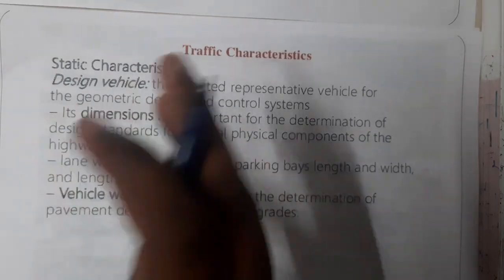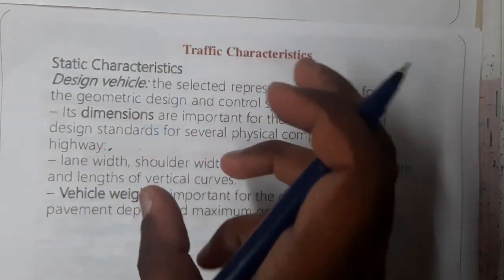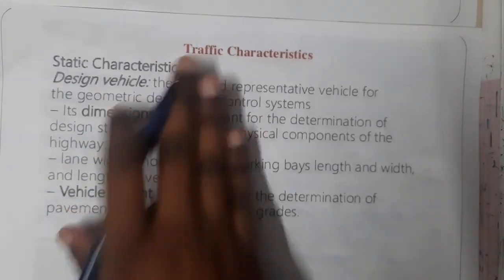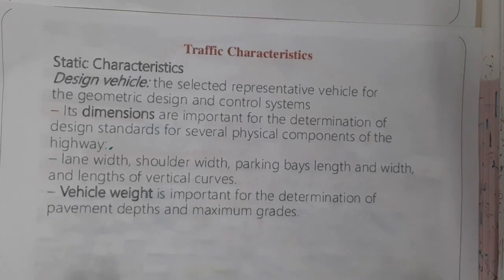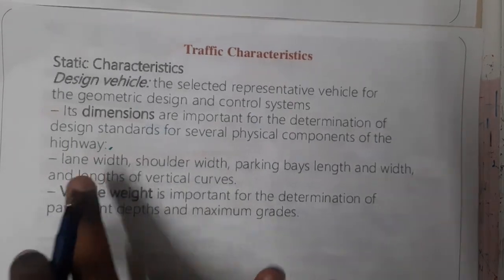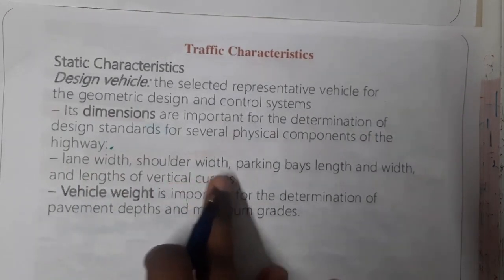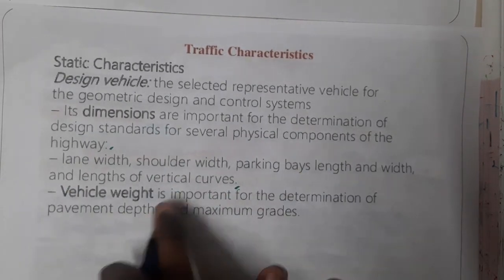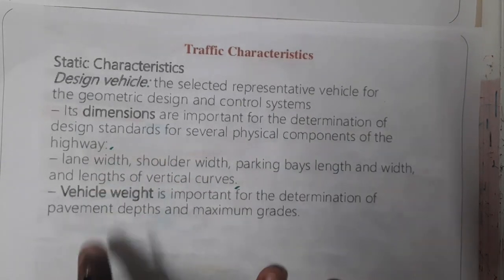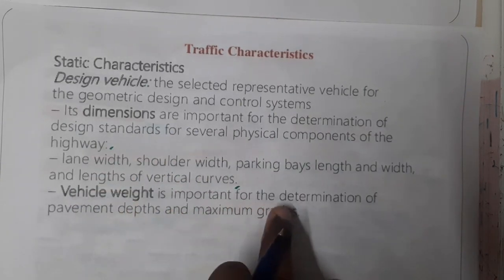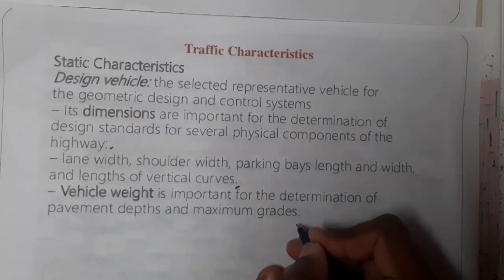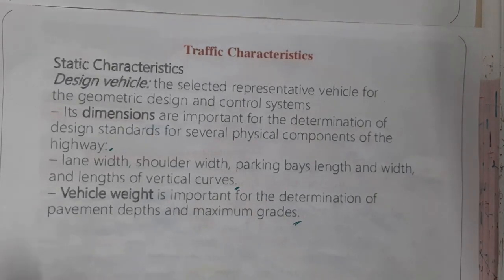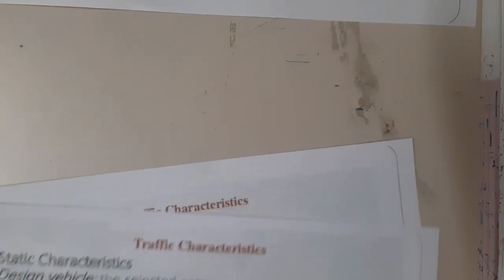When you are designing a road, you will be considering some sizes. Based on the size of vehicles, you will be identifying the path, such as how much thick or how much width the road should be. Similarly lane width, shoulder width, parking bay length and width, and the length of vertical curves, you will be identifying based on these things. Vehicle weight is more important for determining pavement depth and maximum grades. So for that purpose we will be using the vehicle weights. So let us continue.